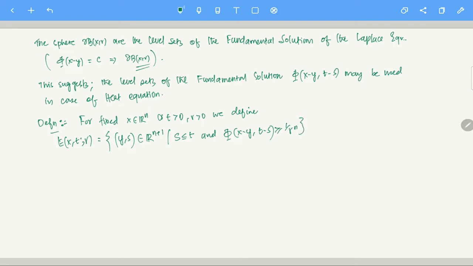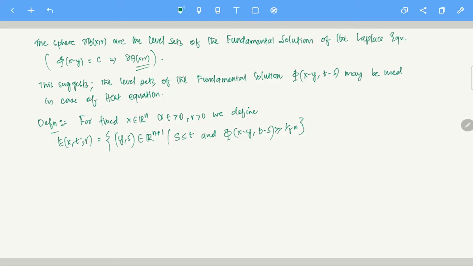So how are we defining this thing? First of all, what is E(x,t,r)? It is the set of all those points in R^(n+1). See here, I am not putting any specification on what s is. It can be negative. Please realize this.